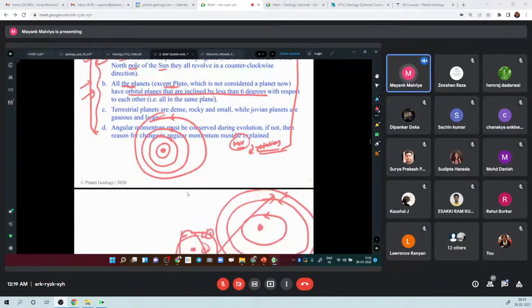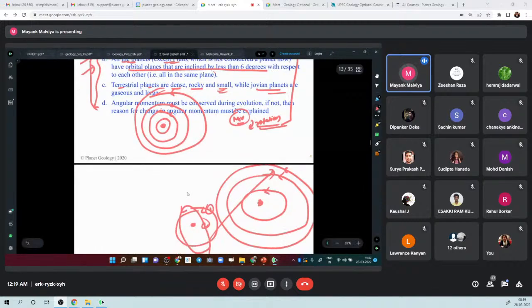The third observation is that the terrestrial planets are dense, rocky, and smaller, while the Jovian planets are large and gaseous. What are terrestrial planets? They are the inner planets: Mercury, Venus, Earth, and Mars. What are Jovian planets?